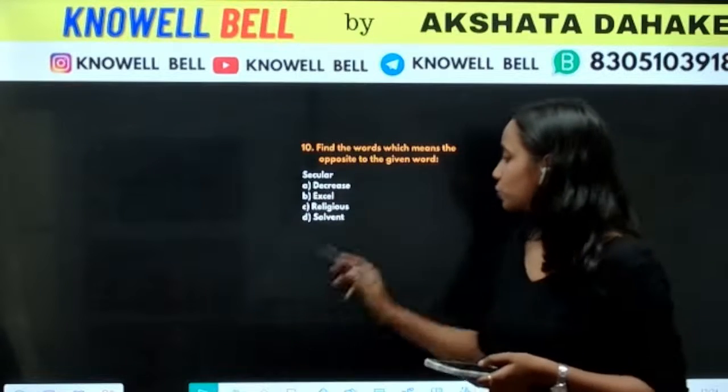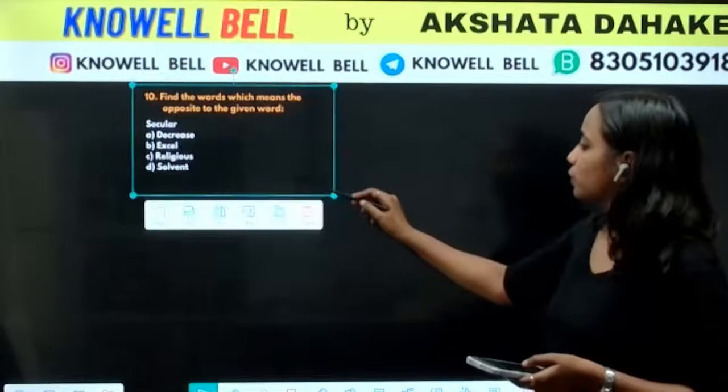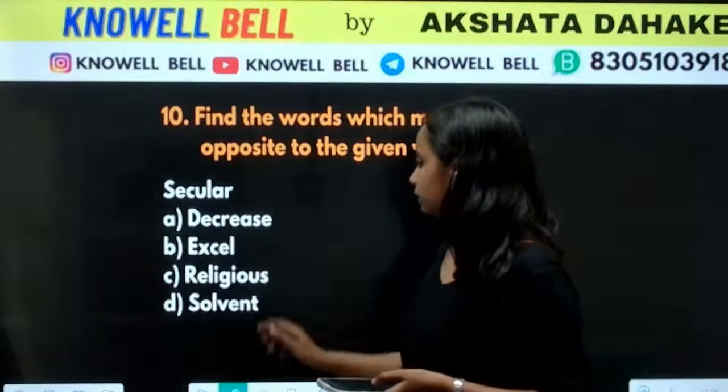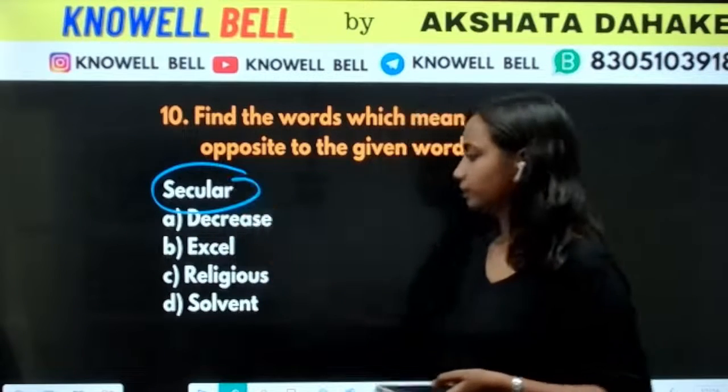Okay, the next question is question number 10. Find the word which is opposite to secular. Secular.